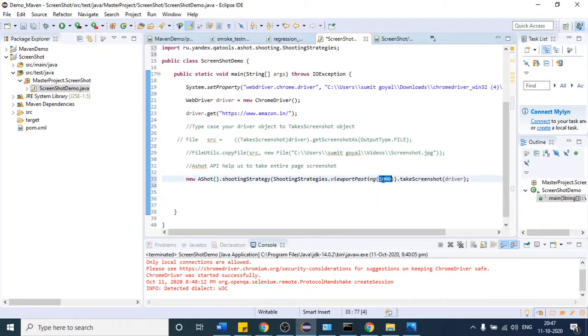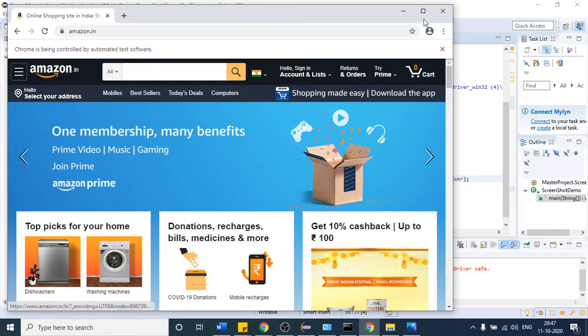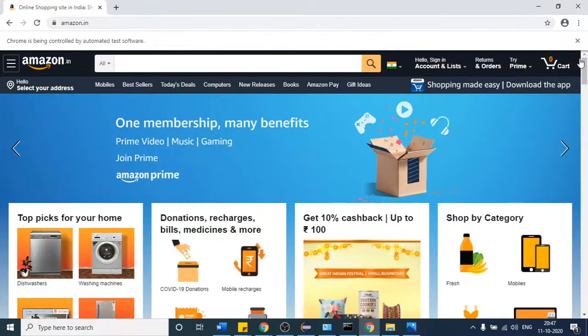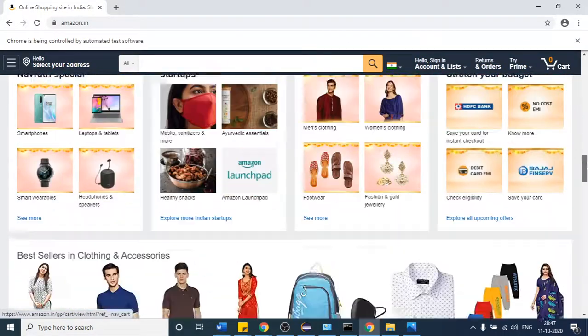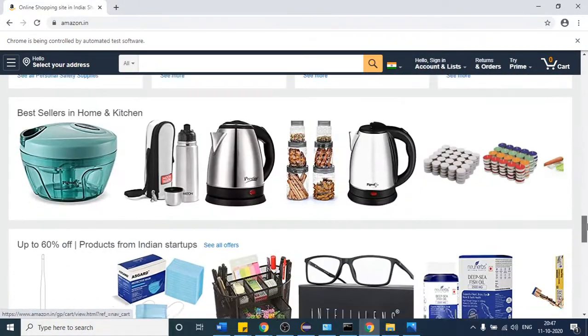What is this number? Actually this 1000 is in milliseconds, and 1000 milliseconds equals 1 second. So if I provide 1000 here, then when the website opens, it will drag to the bottom of the website in a fast way, because the time we have defined is 1 second.